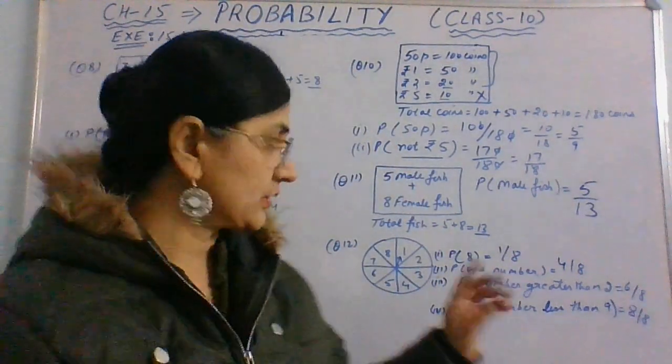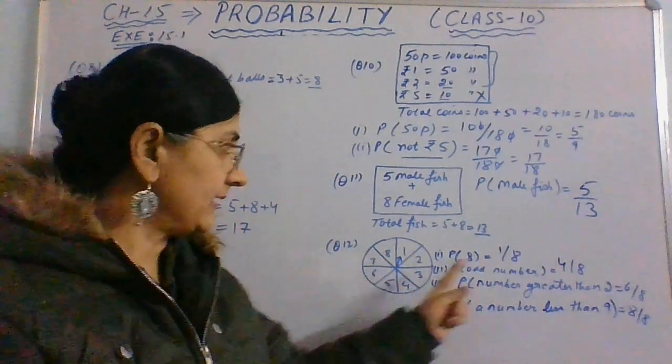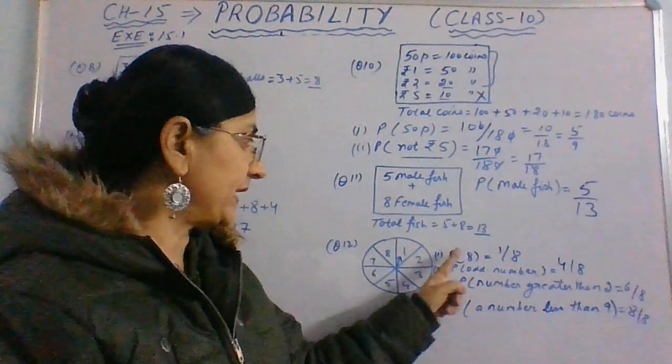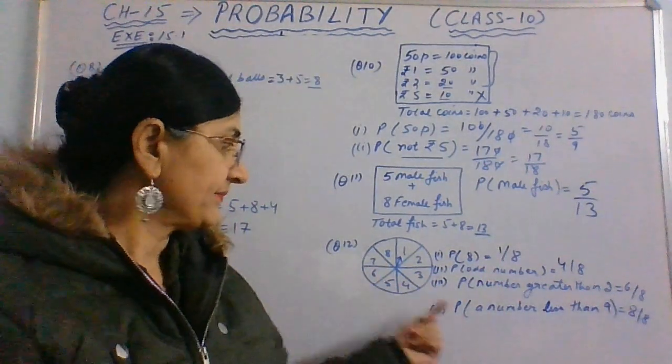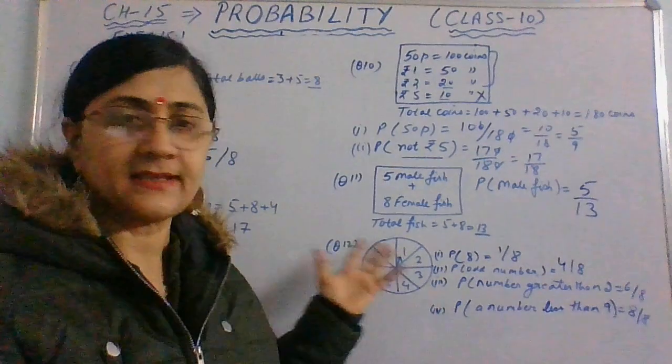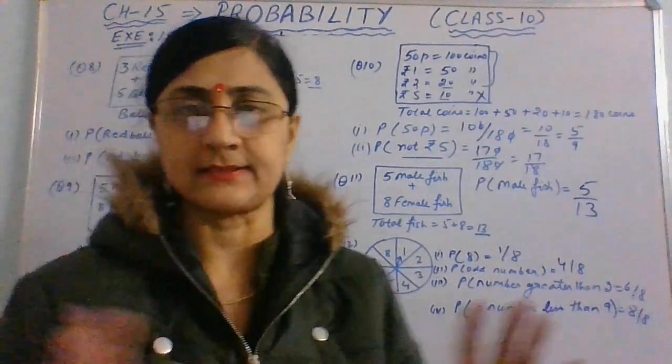So this question is also clear. You have 8 possible outcomes, so 8 comes in the denominator for everything. The number 8 is asked, which is only 1, and odd numbers are 4. Numbers greater than 2 are 6 here. A number less than 9 is all of them, 8. 8 by 8, that is 1. You can do the cancelling part.